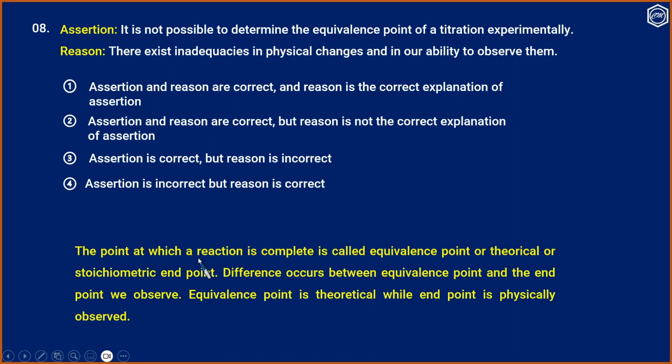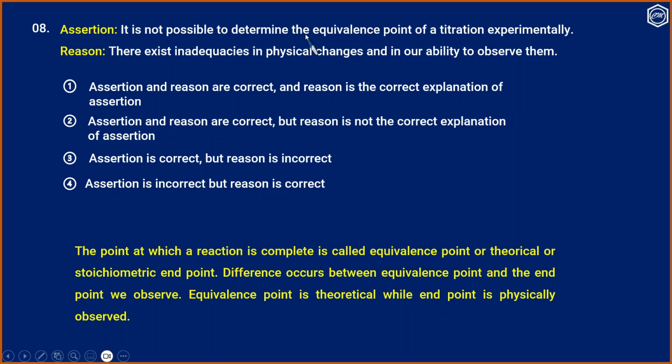The point at which a reaction is complete is called the equivalence point, or theoretical stoichiometric end point. A difference occurs between the equivalence point and the end point we observe. Equivalence point is theoretical, while end point is physically observed. So the assertion is correct.